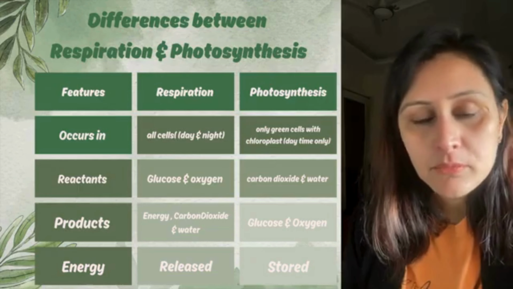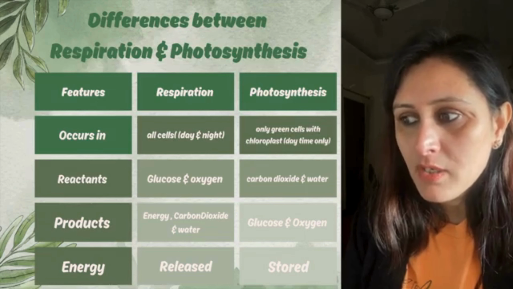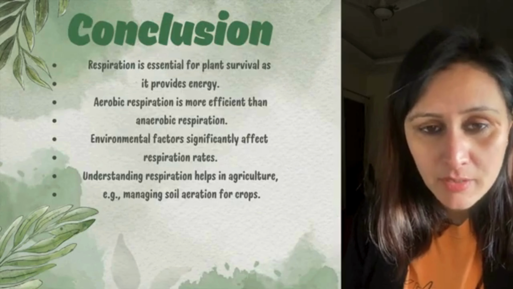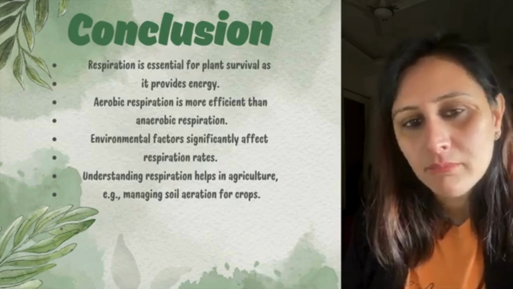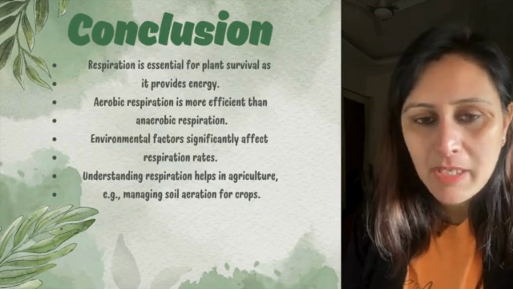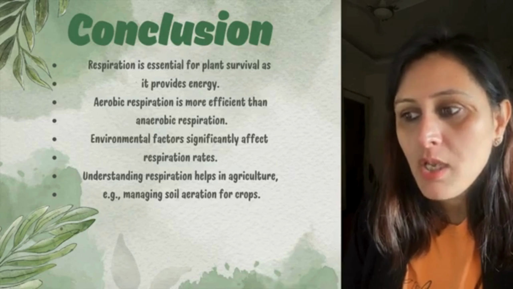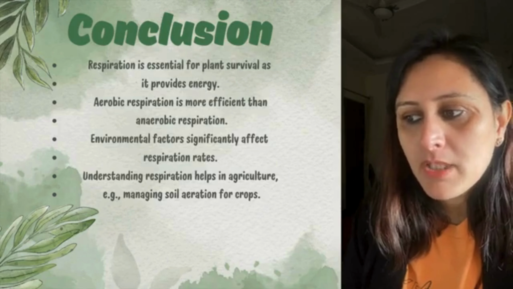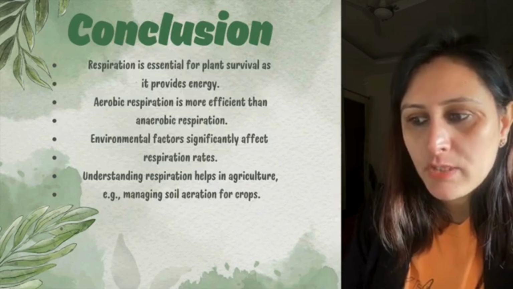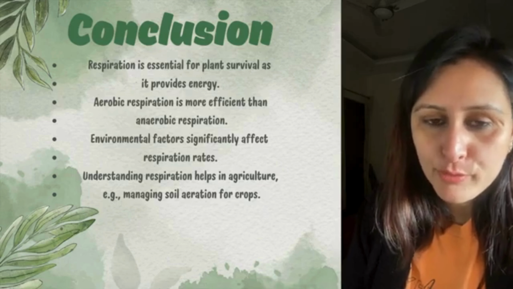So now let's conclude the chapter. The respiration is essential for plants' survival as it provides energy. It is essential, since we are talking about plants only. That's why we have categorically mentioned plants. But otherwise, respiration is very, very important for all the living organisms. Aerobic respiration is more efficient than anaerobic. Environmental factors significantly affect respiration rate. Understanding respiration helps in agriculture and managing soil aeration for the crops, right?